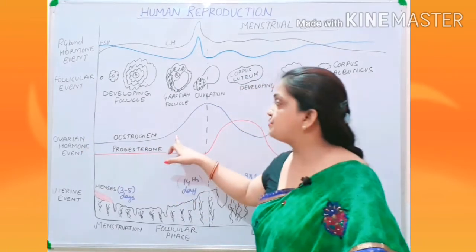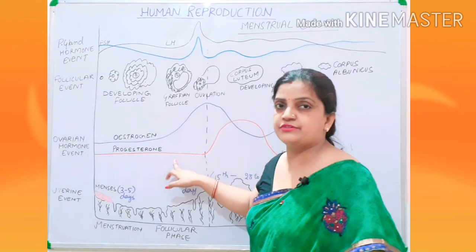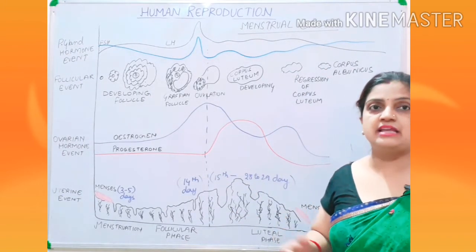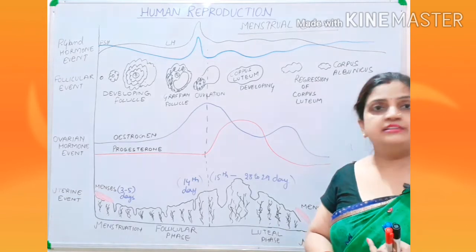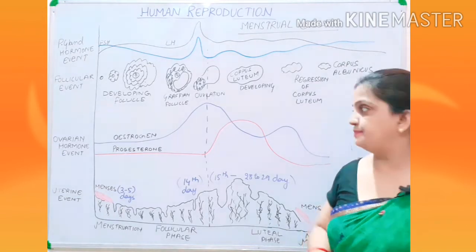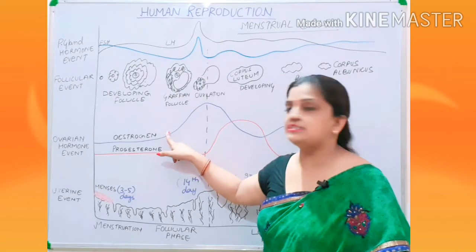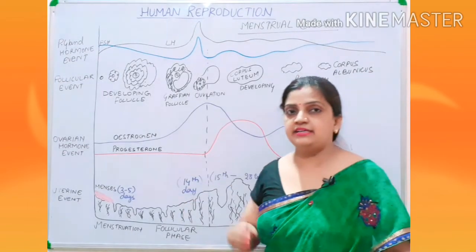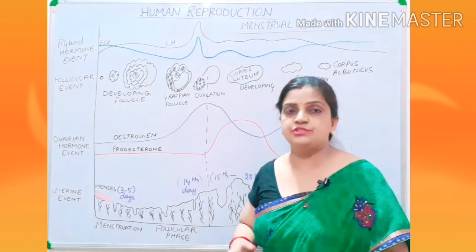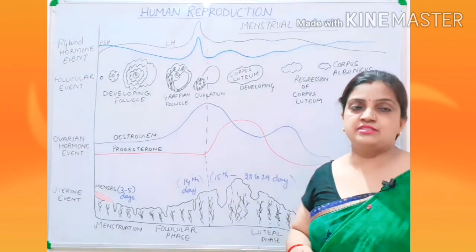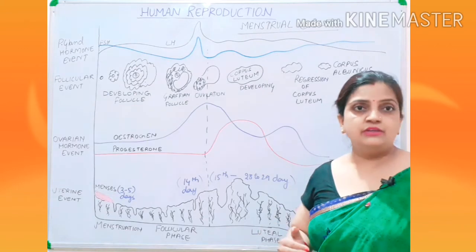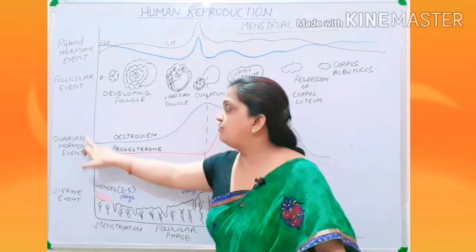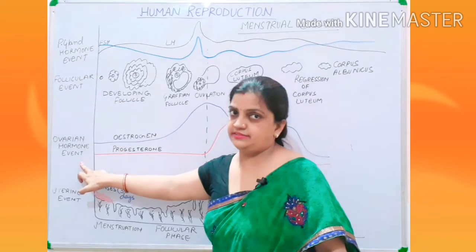There are two types of hormones, estrogen and progesterone, which are secreted from the ovaries, structures like Graafian follicle and your corpus luteum. Estrogen is secreted from the Graafian follicle and progesterone is secreted from the corpus luteum, and both of these structures are located inside the ovary. So this segment is called as ovarian hormone event.